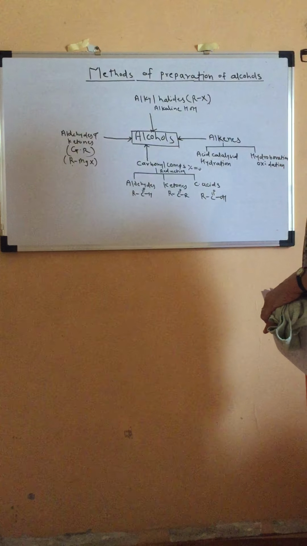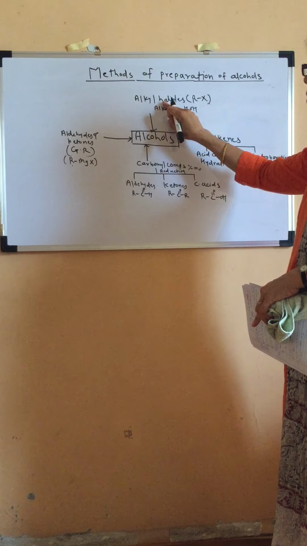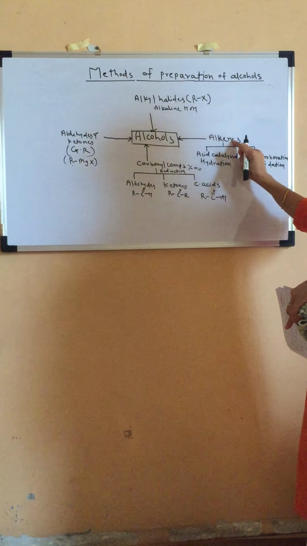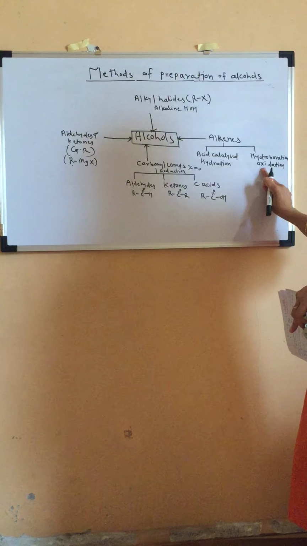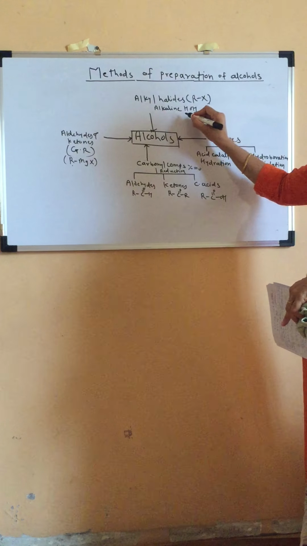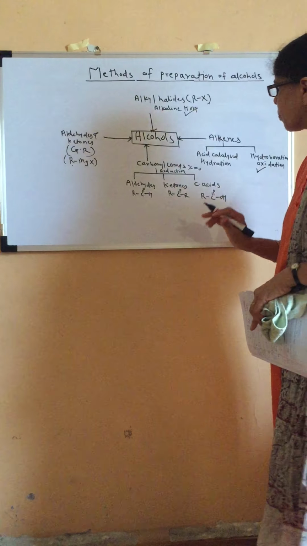What is the first one? We are able to get alcohols from alkyl halides, RX, by hydrolysis. We are able to get alcohols from alkenes by acid catalyzed hydration or hydroboration oxidation. Two methods. This method already we have done in 11th standard. This method also we have done in 11th standard as well as 12th standard in the previous chapter.